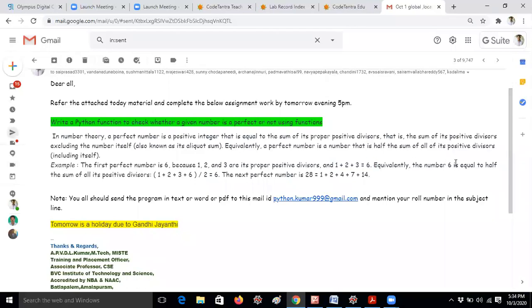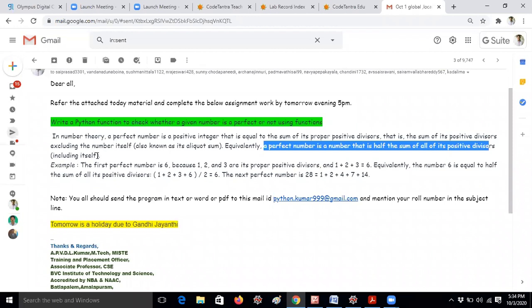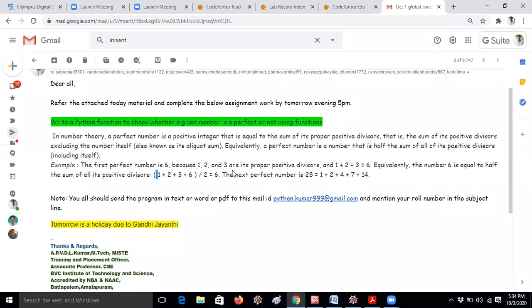Equivalently, this can also be done in 2 ways. A perfect number is a number that is half of the sum of all its positive divisors including itself. For example, for the factors of the number, you take the formula 1 plus 2 plus 3 plus 6 divided by 2, and you get 6 again. So this is the way you can find it. Once again, 6 is a perfect number because the factors of 6 are 1, 2, 3, and if you add those numbers, you get 6 again.